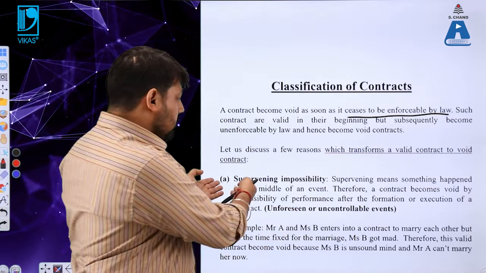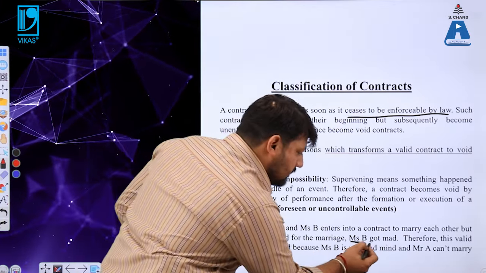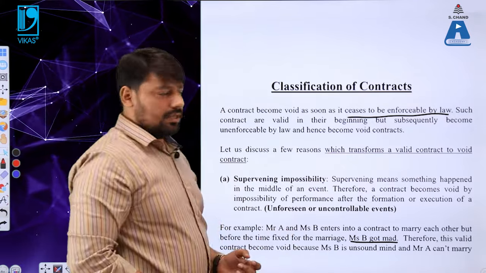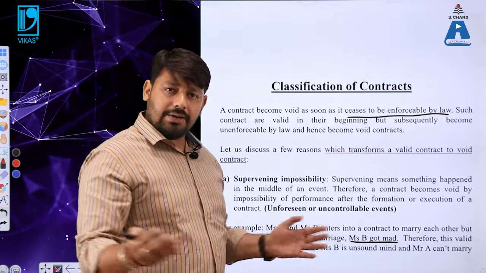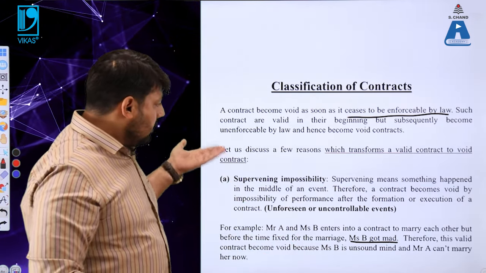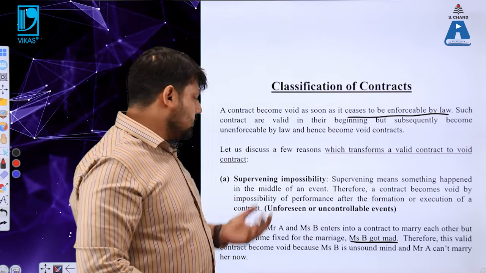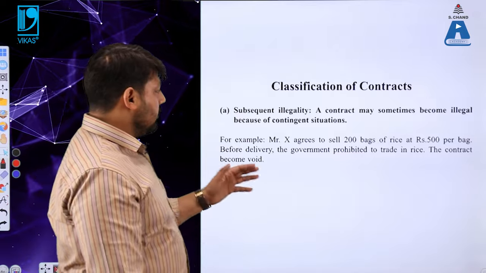I hope this topic is clear to you. Something has happened here, a supervening impossibility, which was unforeseen and uncontrollable for both of them. In this slide, we have discussed the first reason, supervening impossibility. Let us move to the next slide so that you can understand another reason.